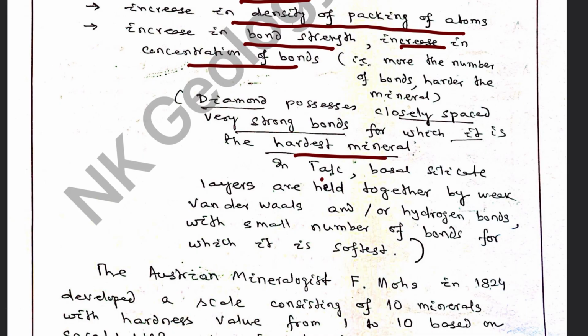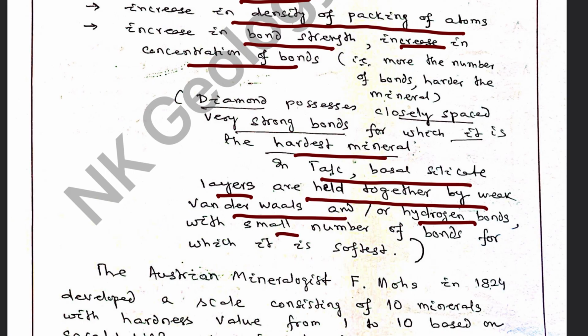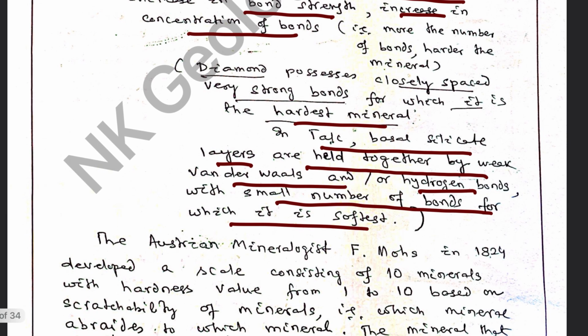Talc, for example, has basal silicate layers held together by weak van der Waals force or hydrogen bonds, because of which it is very soft. Because it has weak hydrogen bonds, with a small number of bonds, it becomes very soft, and that's why talc is the softest, whereas diamond is the hardest.